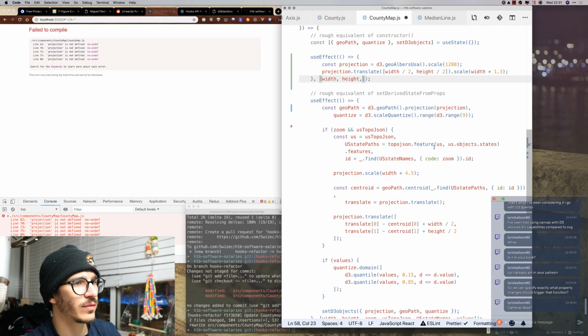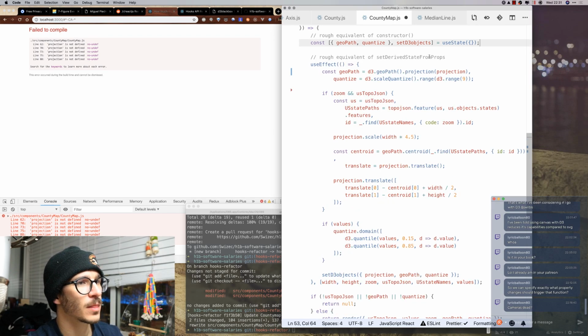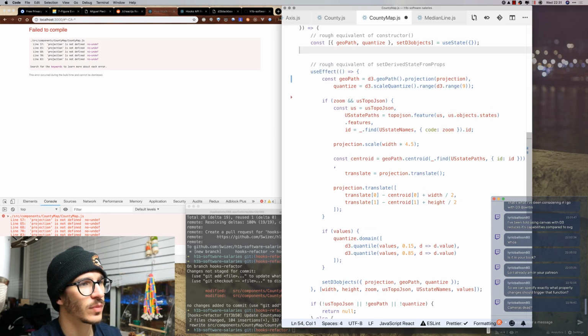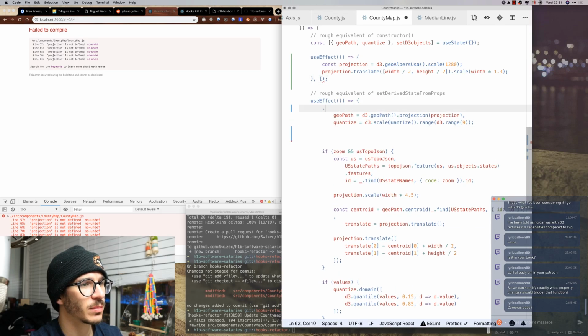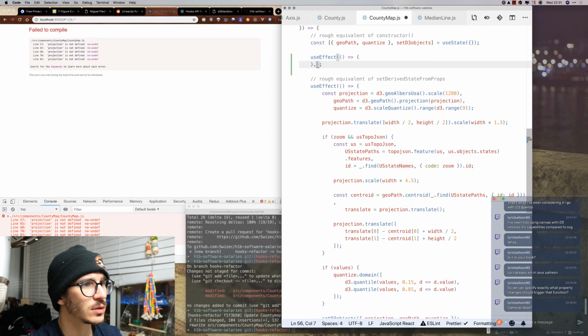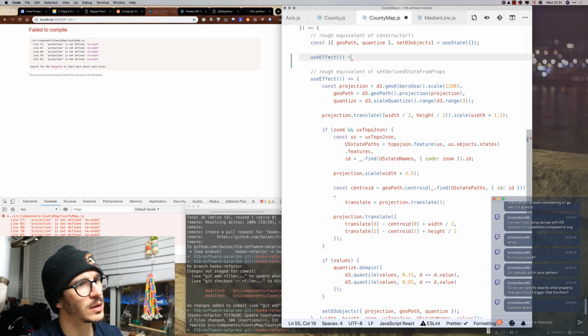What we can do, however, is move the quantized scale. So graph equivalent of blah, let me move everything back just so we don't lose code, like that.